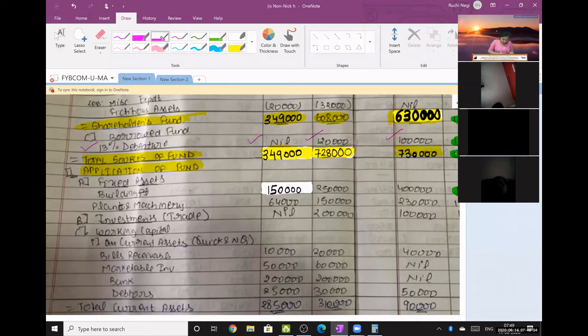Then start, fixed assets में है building 1,50,000, 2,50,000 and 4 lakhs.